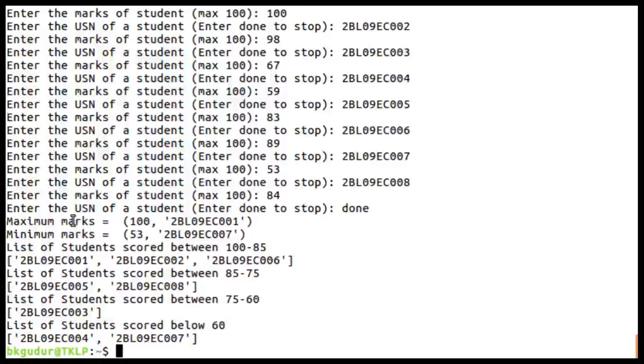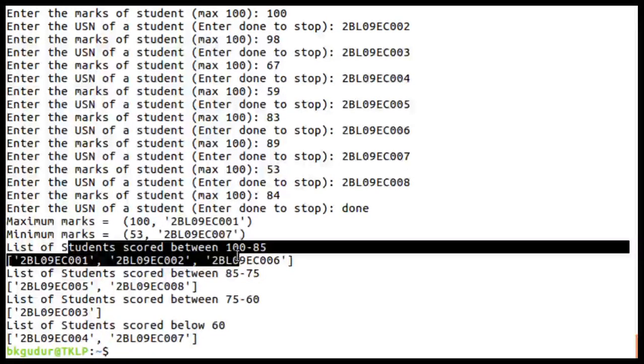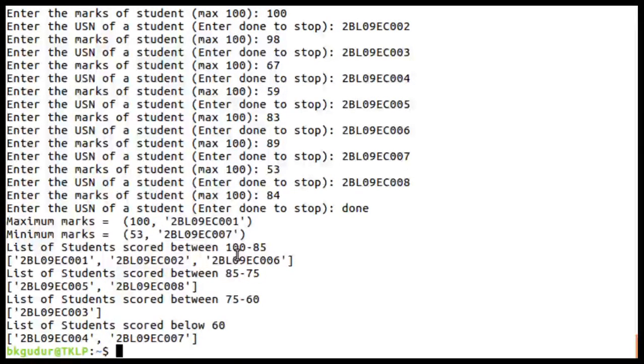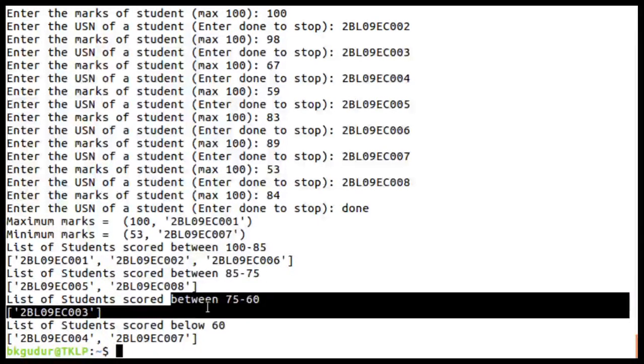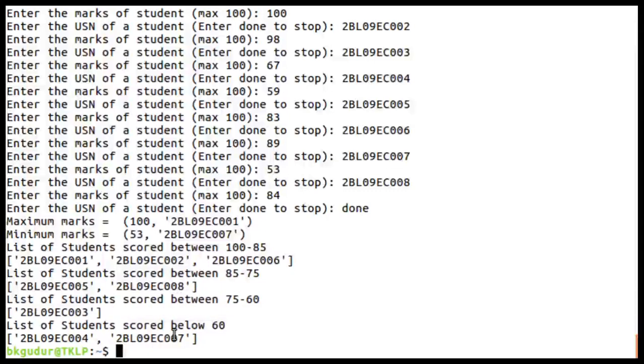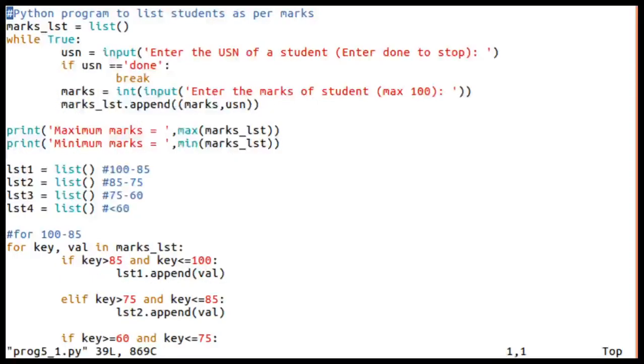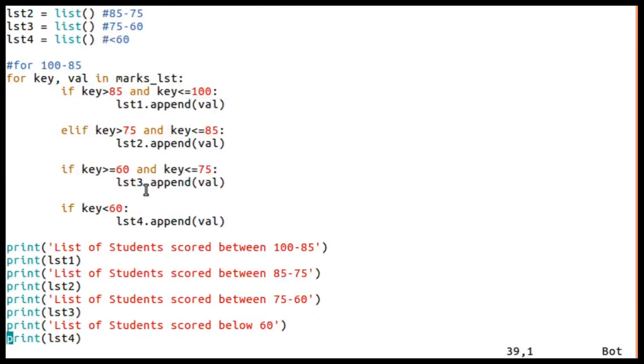Here you can see this is maximum marks, this is minimum marks, and these are the lists of USNs whose marks are between these. Here between 85 and 75, here between 75 and 60, and so on. So instead of using 4 for loops, we used just 4 lists, and using 1 for loop we implemented the program.